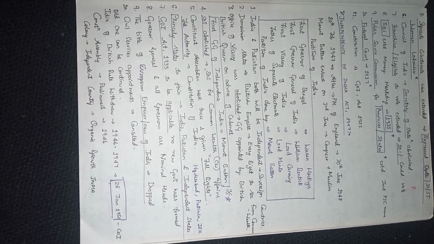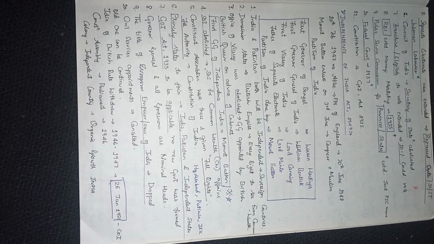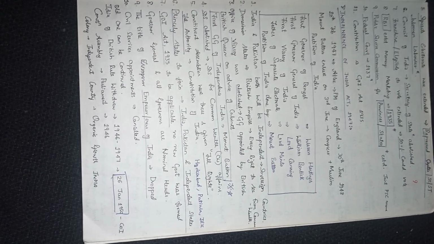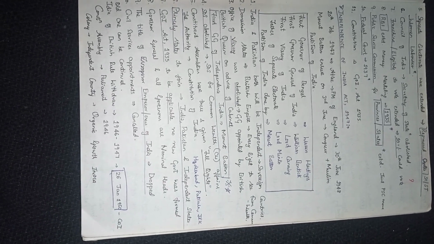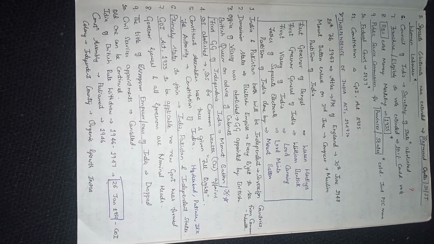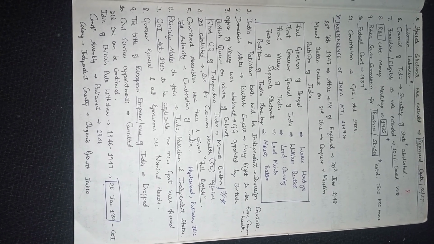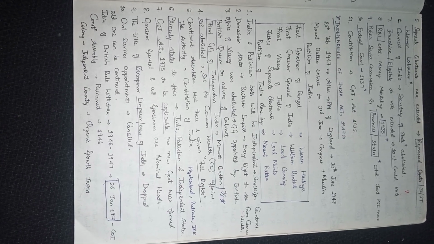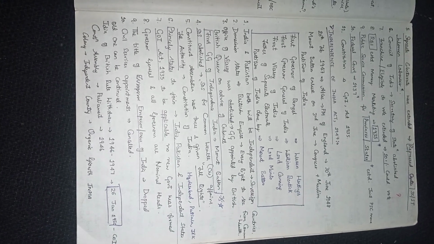British rule withdrew in the years 1946 to 1947. 26 Jan 1950 Constitution of India came into force. Constituent Assembly Parliament was established in 1946. From a colonial country to an independent country.